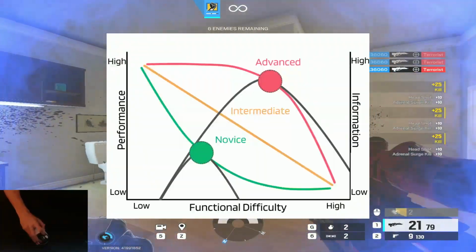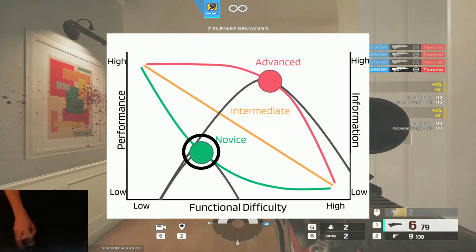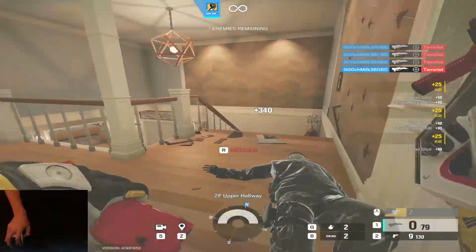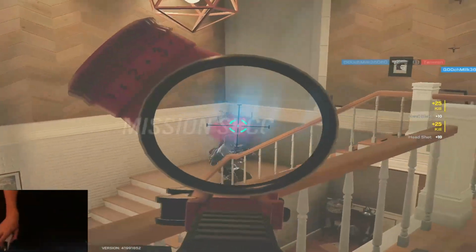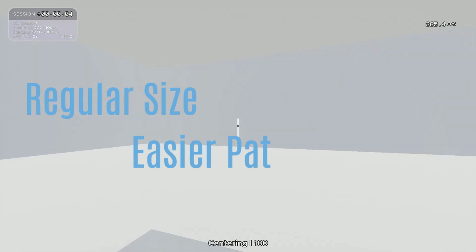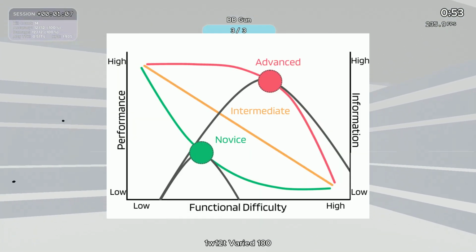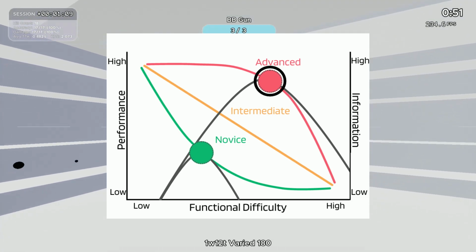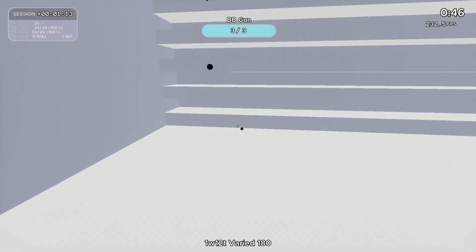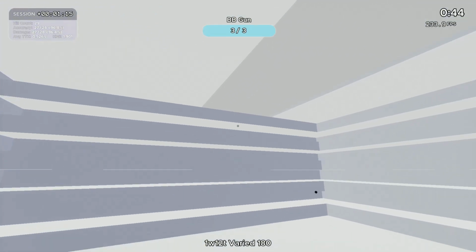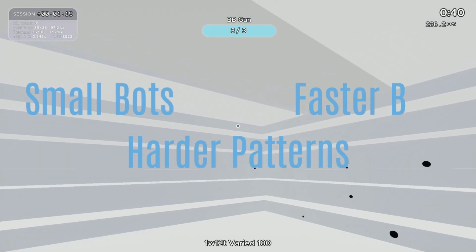For the novice player, they will improve optimally with scenarios that are low in nominal difficulty but high in functional difficulty. In a practical setting, if the novice wanted to improve their aim, they should play scenarios that have lower levels of nominal difficulty. This could be in the form of mid-sized bots, easier bot patterns, or slow-moving bots. For the advanced player, they will improve optimally with scenarios that are high in both nominal difficulty and functional difficulty. However, if the advanced player wanted to improve their aim, they should play scenarios that have much higher levels of nominal difficulty. This could be in the form of small-sized bots, harder bot patterns, or faster-moving bots.